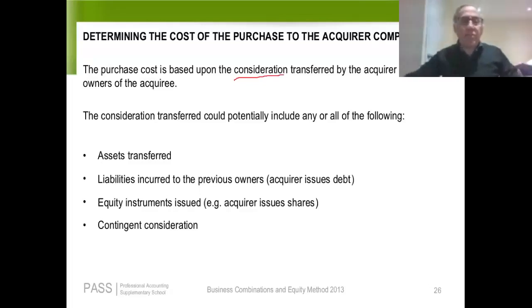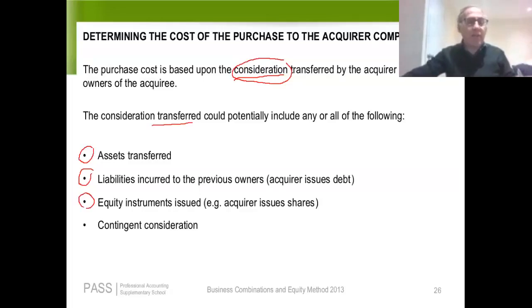So how we measure consideration is going to have a huge impact on the value of the goodwill. So how do we value consideration? The consideration that the acquirer pays for the acquiree, we value at fair value. There's different types of consideration. The acquirer might give up an asset to buy the acquiree. They may give up cash or some other asset. The acquirer may issue a liability. They may issue debt, for example, to acquire the acquiree. They may issue an equity instrument. For example, they may issue shares in order to acquire the acquiree.